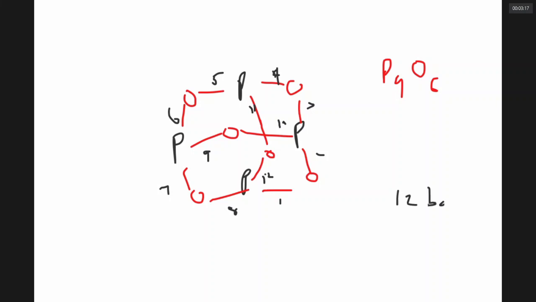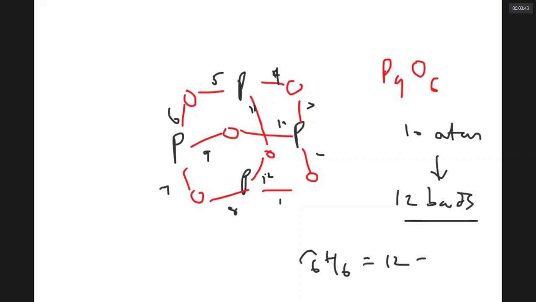There are 10 atoms, 12 bonds. Means how many rings are there? Always remember, if the number of sigma bonds is the number of atoms minus 1, it is an open chain structure. If the number of atoms is equal to the number of bonds, then it has one ring. We should consider only sigma bonds.